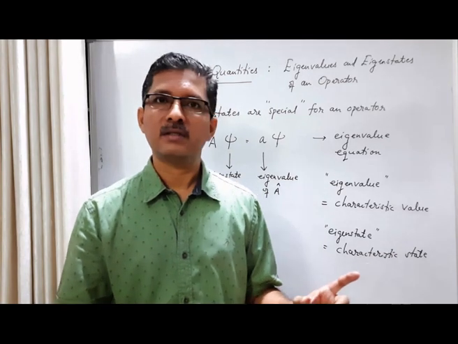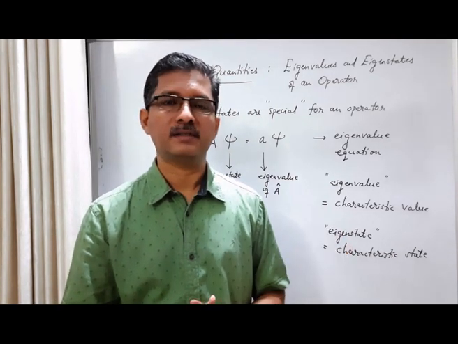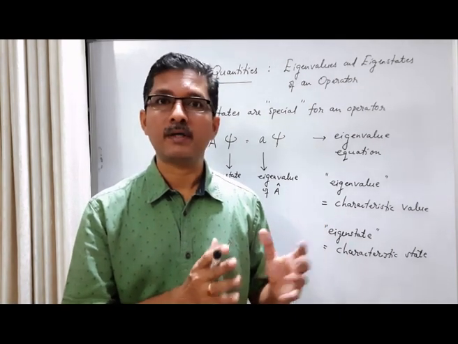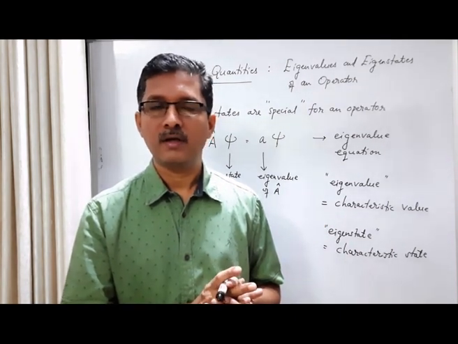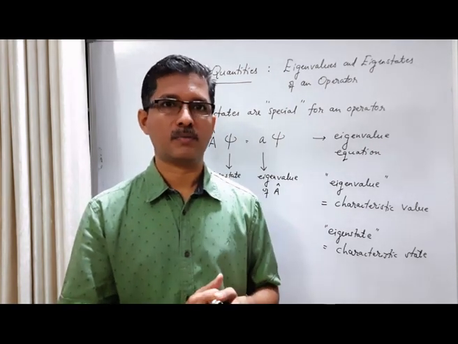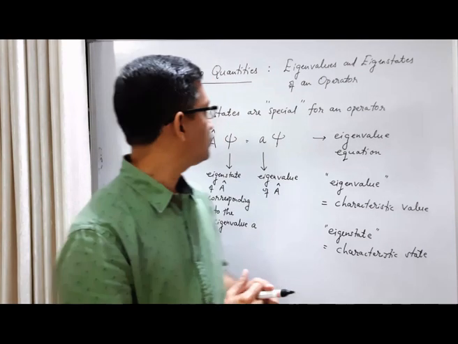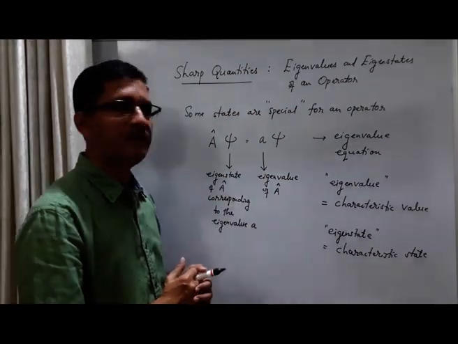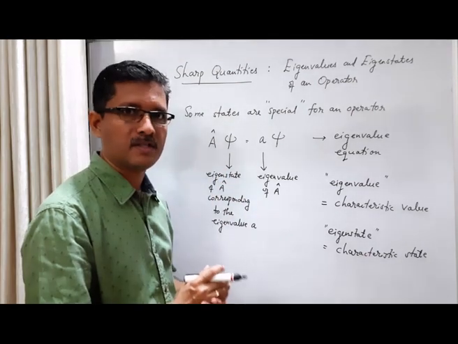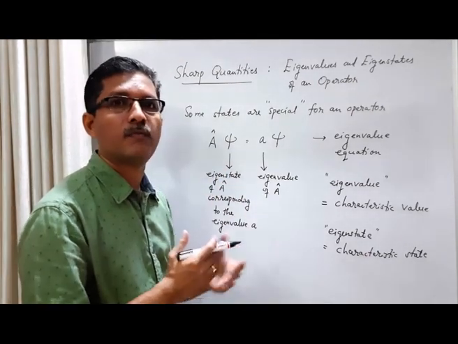In order to get a sharp quantity as the result of our physical measurement, the system should be in a particular state. What is that state? That state is nothing but the eigenstate of the corresponding operator. So we can say that the eigenvalue equation is the mathematical representation of a measurement where we get a sharp value as the result.